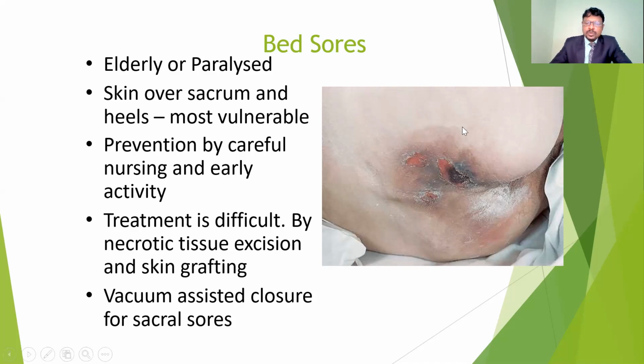To prevent bed sores, we have to avoid pressure on the prominent areas. For this we give an air bed or water bed to prevent the pressure sores. Also, at least every 2 hours, we have to turn the patient from side to side. If the patient is lying supine, change to side lying on the right side and left side, and prone lying. At least every 1 to 2 hours, the positions have to be changed, and the air bed and water bed also help to prevent pressure areas.